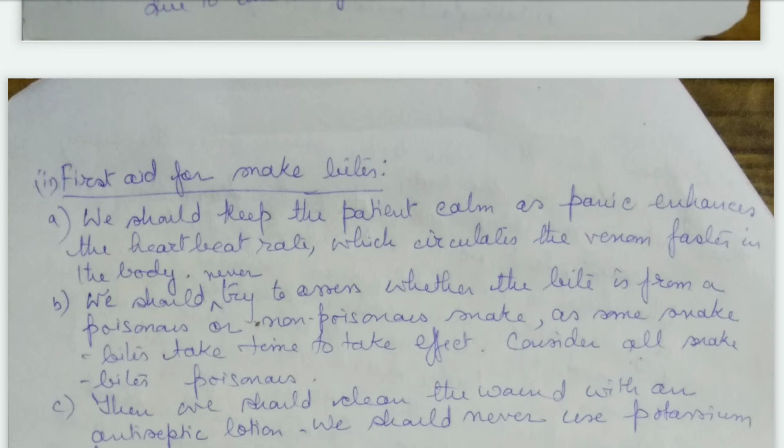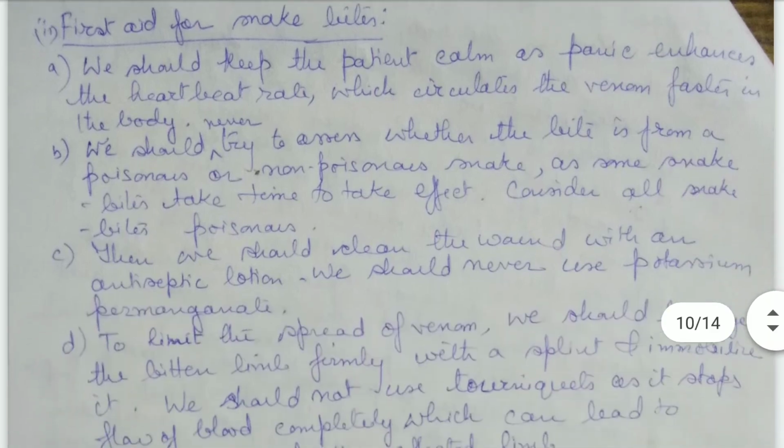Then we should never try to assess whether the bite is of a poisonous or non-poisonous snake, because some snakes, when they bite, take time to start their effect. So we should consider all snake bites as poisonous. Then we should clean that wound with an antiseptic lotion, and we should never use potassium permanganate.